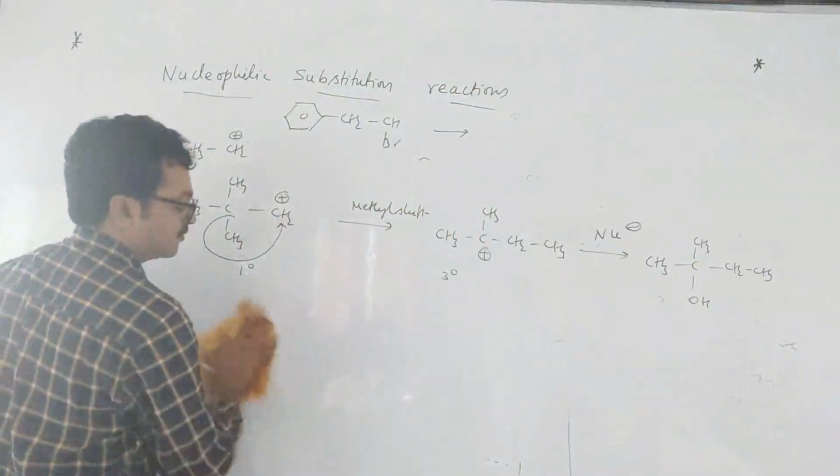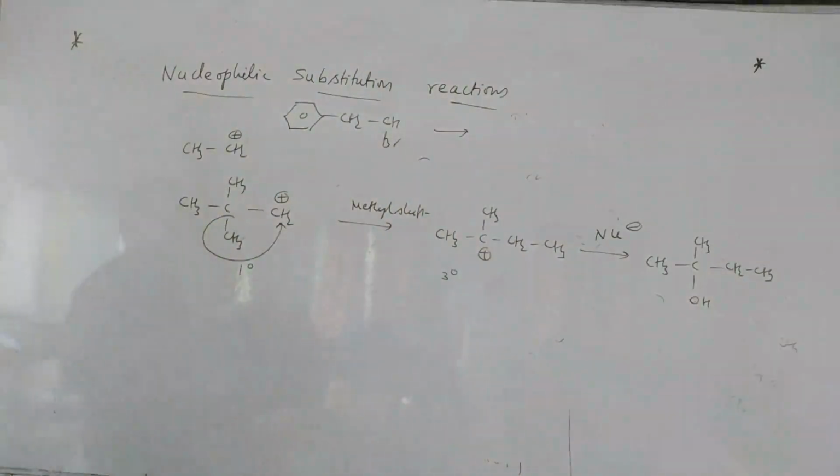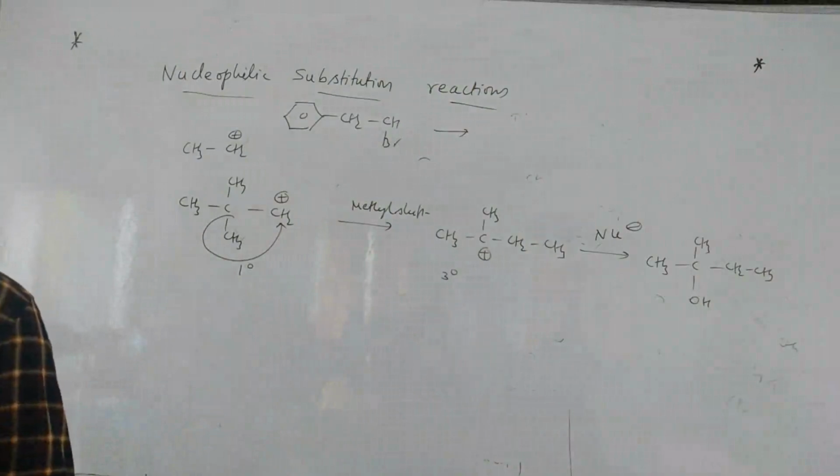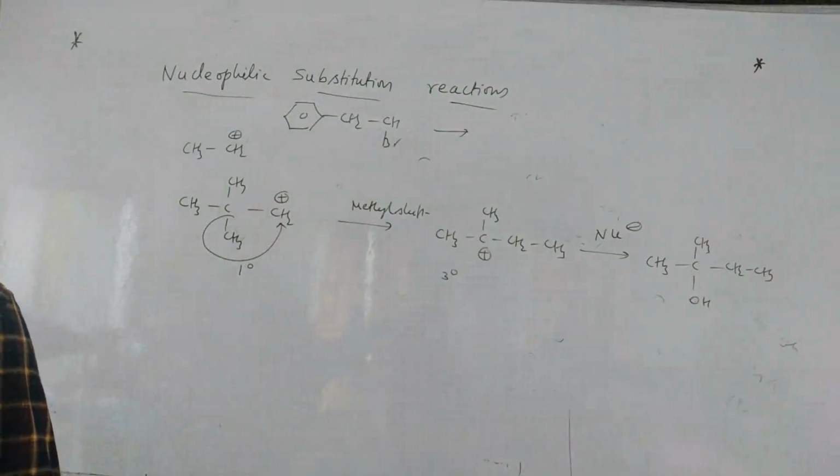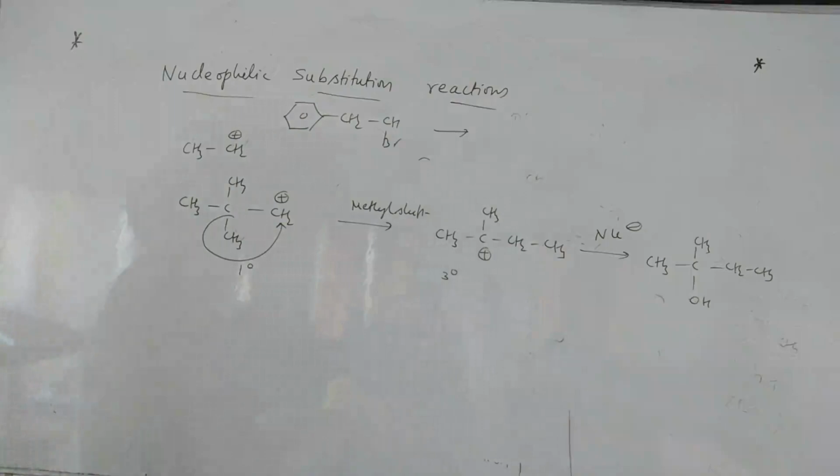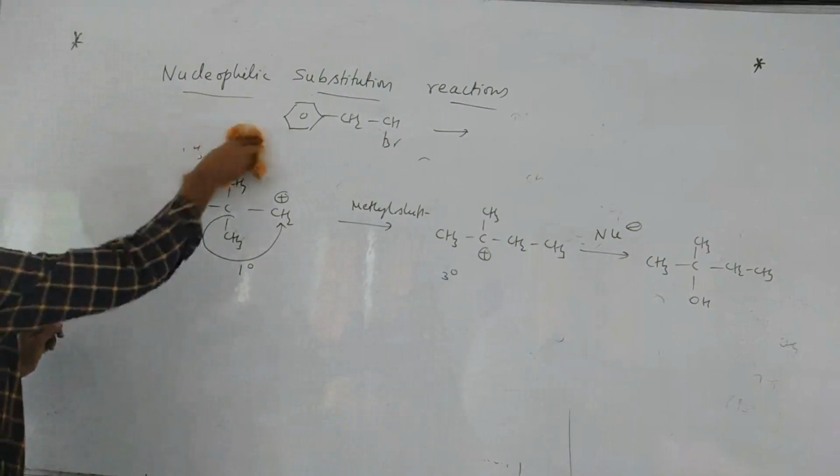Which cation is more stable, primary or tertiary? Okay, tertiary is more stable. So whenever there is a chance of rearrangement, it will rearrange. If there is no chance, no problem. If there is a chance, it will rearrange. That's it. Because primary is very less stable.